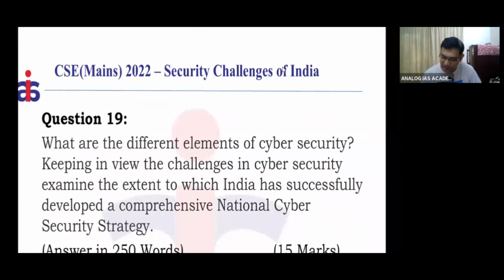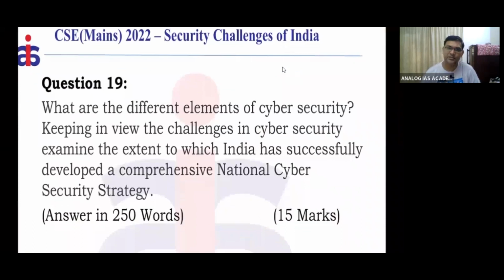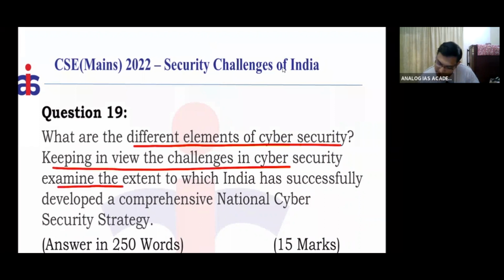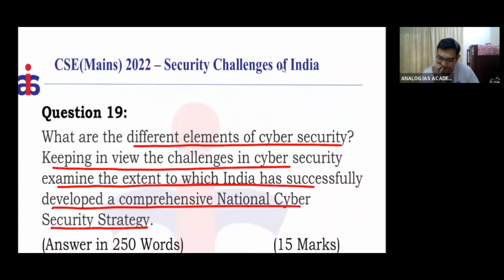Then we'll see another topic, a question: what are the different elements of cyber security? Now this is important. This is a fundamental applied question. Keeping in view the challenges of cyber security, examine the extent to which India has successfully developed a comprehensive national cyber security strategy. Now, why was this question asked?